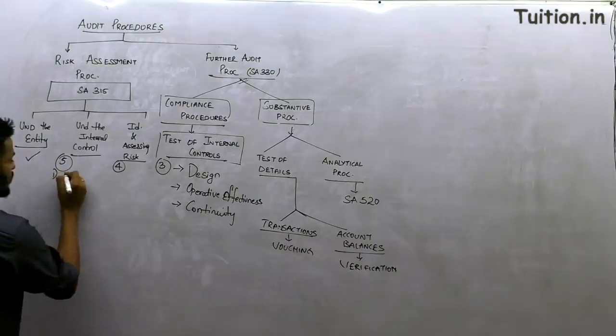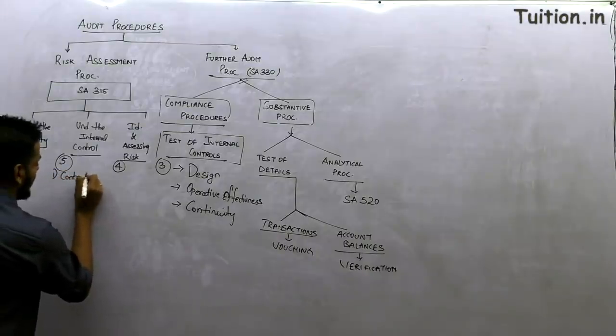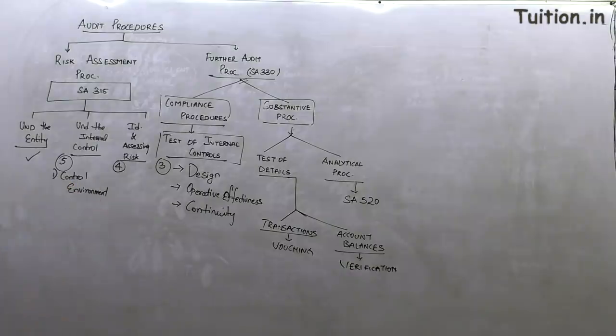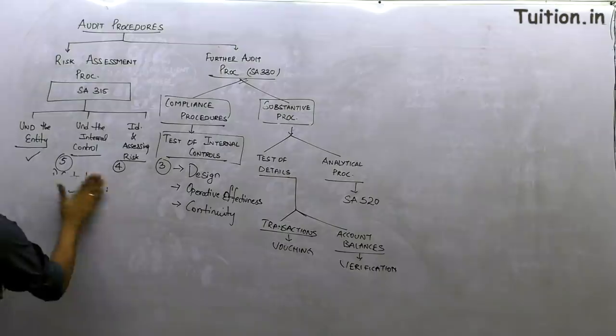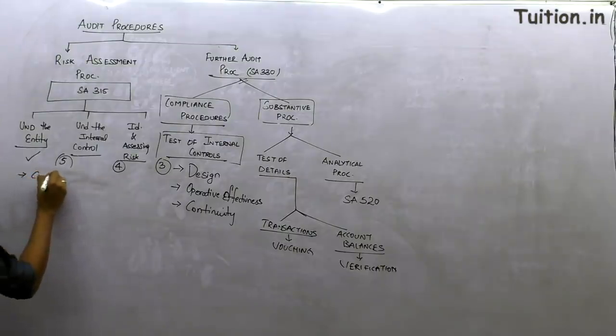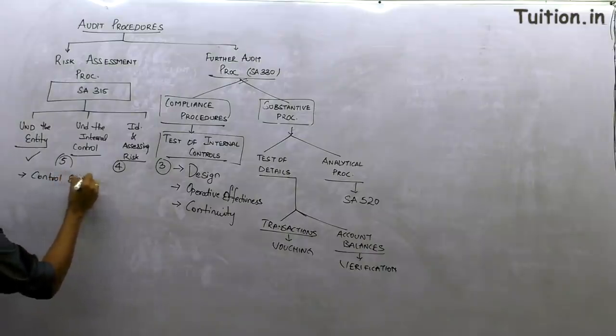Point number one, here we are supposed to understand the control environment. After I finish, I'll move out and leave the frame for you. I think I should probably use a much wider space. I think we can go with this, not an issue. Let me put up all the five points here. Control environment. We try to understand the control environment.